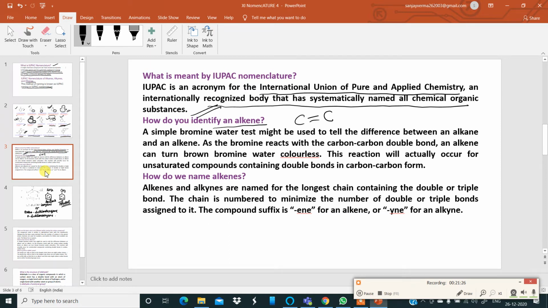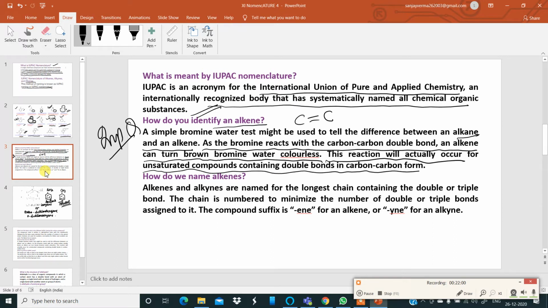Okay, how do you identify? A simple bromine water test might be used to tell the difference between an alkane and an alkene. As the bromine reacts with the carbon-carbon double bond, an alkene can turn brown bromine water colorless. So that is a distinctive test between an alkane and an alkene. This reaction will occur for unsaturated compounds containing carbon-carbon double bonds.